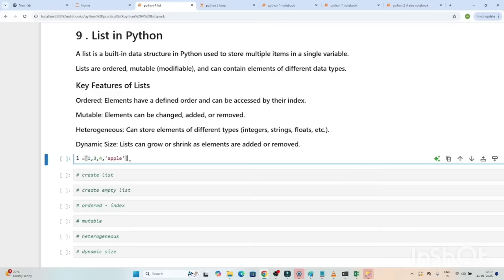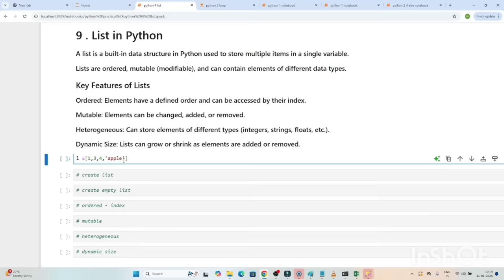Lists are ordered, so all the values will always be in order format. It is mutable. Mutable means if you want to change a value, in the list it is possible, that's why we call it mutable. And it can contain elements of different data types. You can see string values and integer values also there, so multiple data type values you can store. So what is a list? A list is used to store multiple items in a single variable. It is ordered, it is mutable, and it can contain elements of different data types.